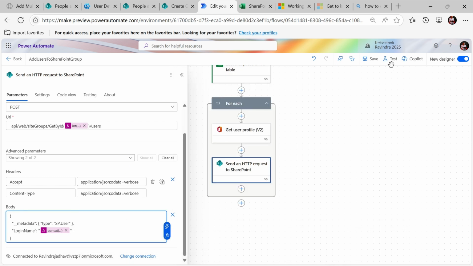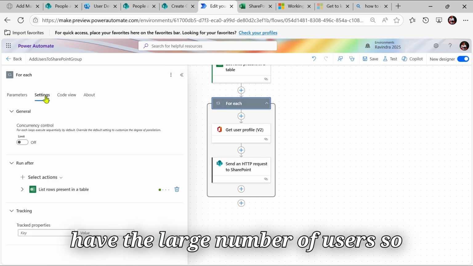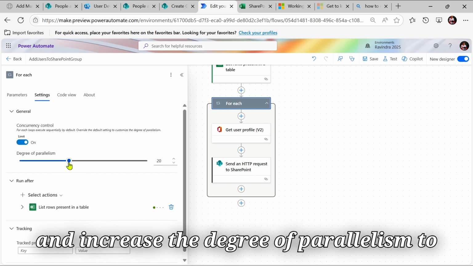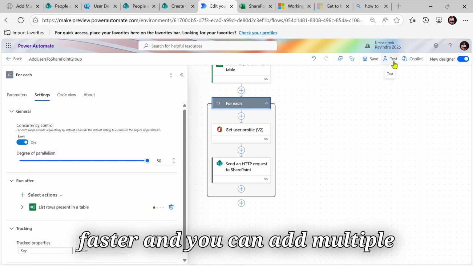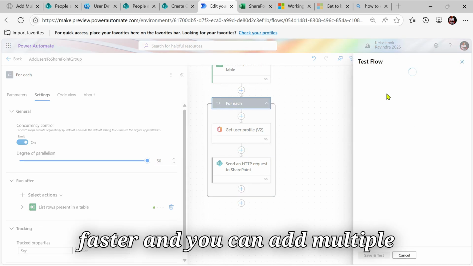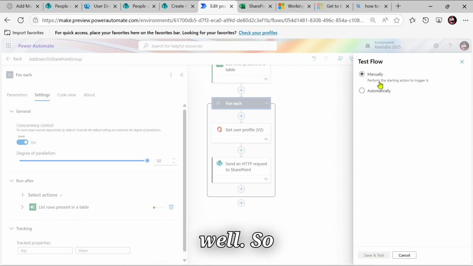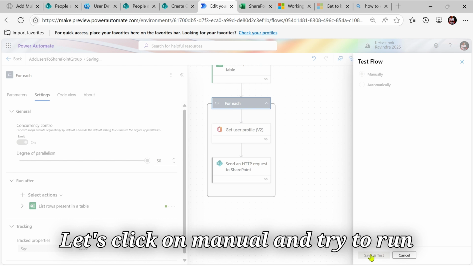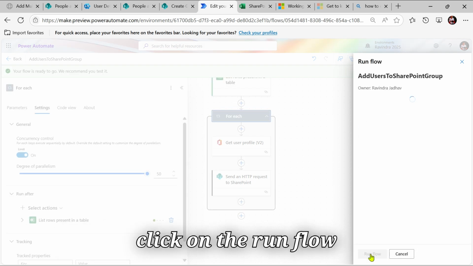And let's try to run our Power Automate flow. If you have a large number of users, you can turn on the concurrency control and increase the degree of parallelism to 50, so your flow will run faster and you can add multiple users faster as well. Also we need to do one more step. Let's click on manual and try to run our flow. All connections are verified. Let's click on run flow.